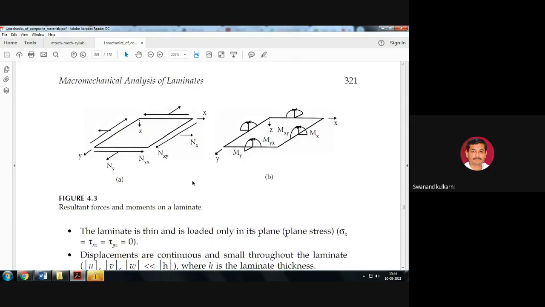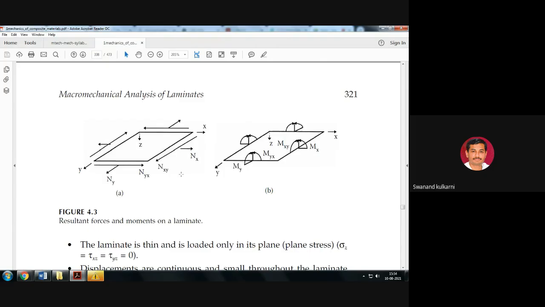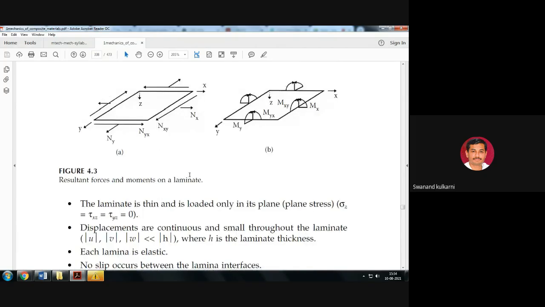Now moving further with this, let us have a look at this particular figure here. If we refer to this figure, we will come to know that this is the x direction, this is the y direction, and this is vertically the z direction here.